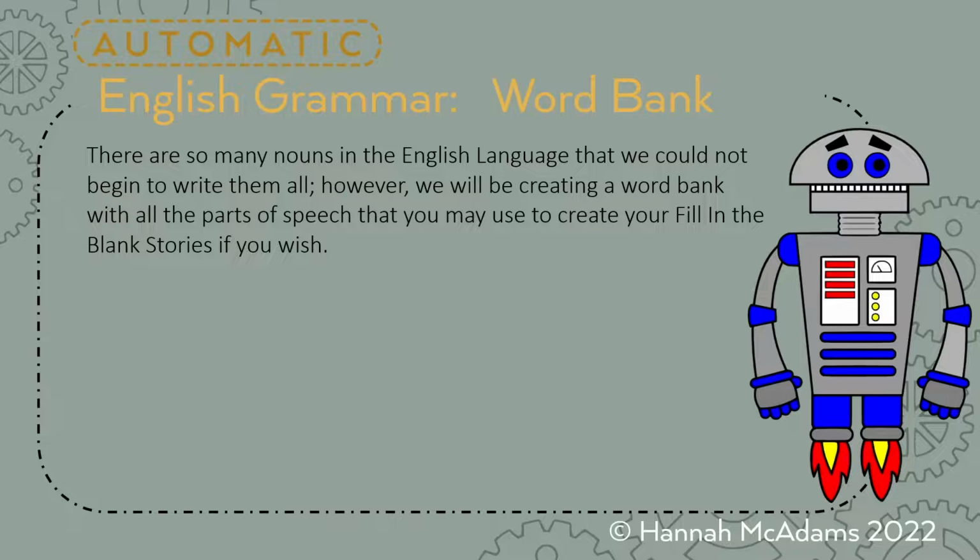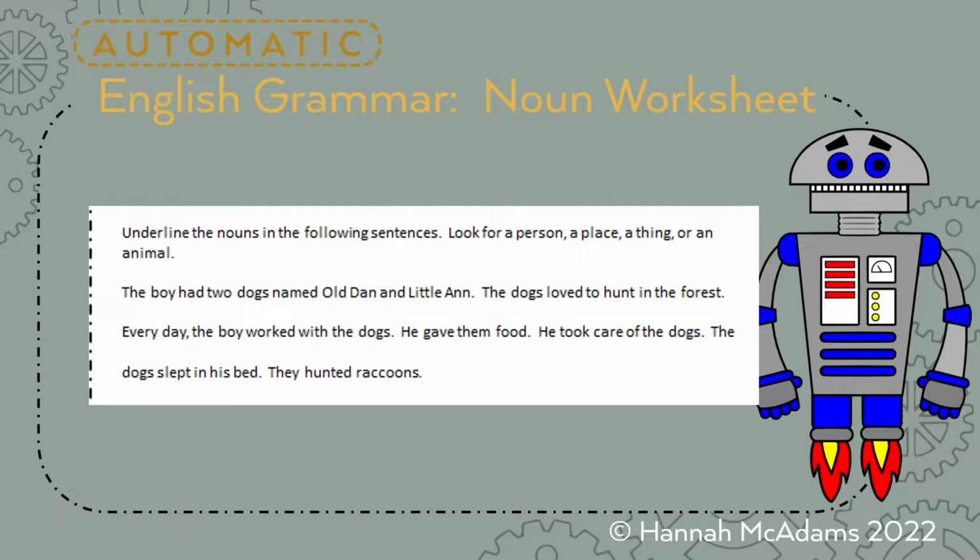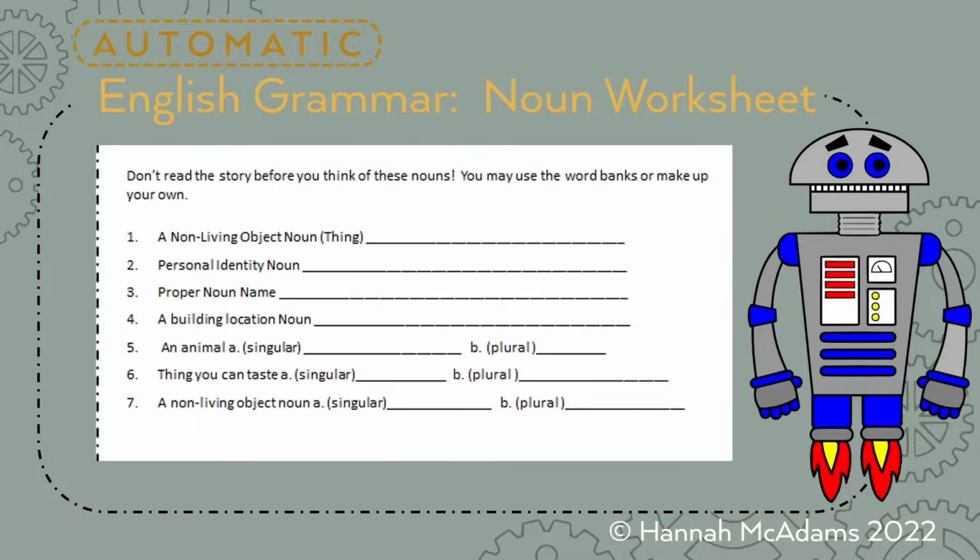Okay, again, we will have a word bank. So look at the Appendix A in the back of your handouts and go to the object nouns for that. Okay, and then you're going to underline some nouns. Look for persons, places, or things, or animals this time for your story. This is a story that you may have read or maybe will read in the future. I really like it. Okay, and then remember, don't look at the story before you think of these nouns, okay? Do this first and then look at the story.